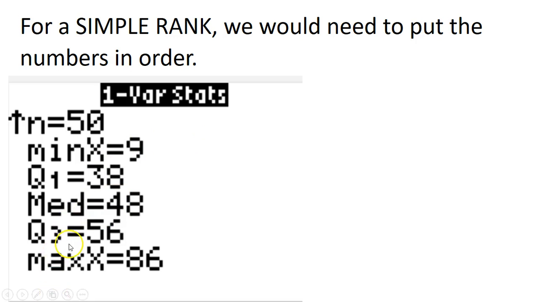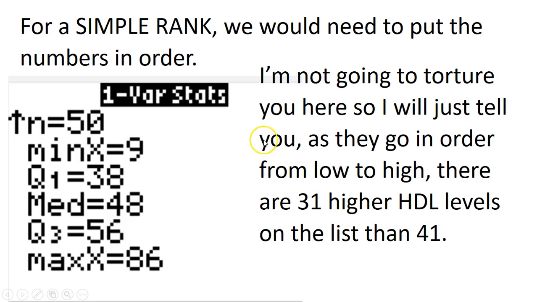Like I know all of that, but do I know where 41 is? Because I wanted to know where that is in rank. So I'm not going to torture you here, all right? I will just tell you, as they go in order from low to high, there are 31 higher HDL levels on the list than 41, right? So if you were to arrange these in order, there are 31 that are higher than it.